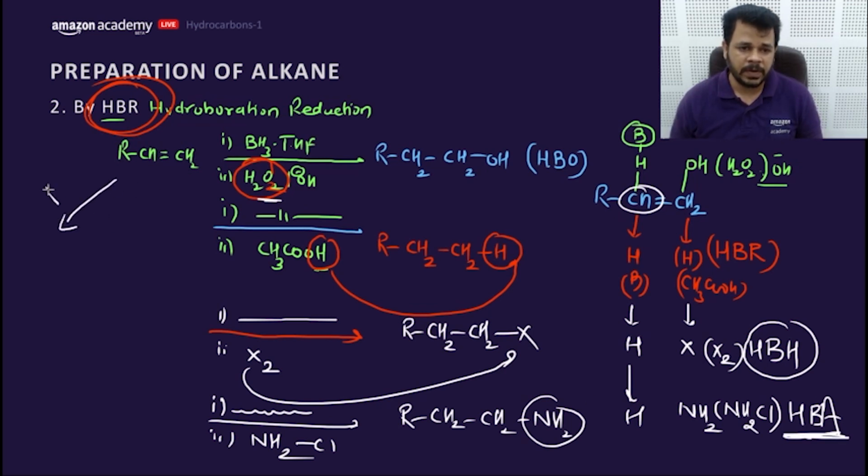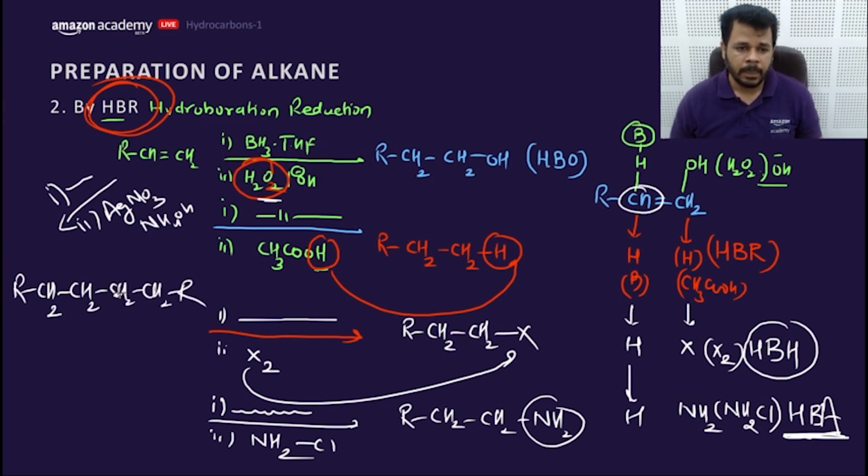And the last one: the first point would be the same, and the second is AgNO3, NH4OH, which dimerizes the reaction to give RCH2CH2CH2CH2R. So dimerization occurs if AgNO3, NH4OH is given. Getting my point? The H on this carbon comes from the boron, always.